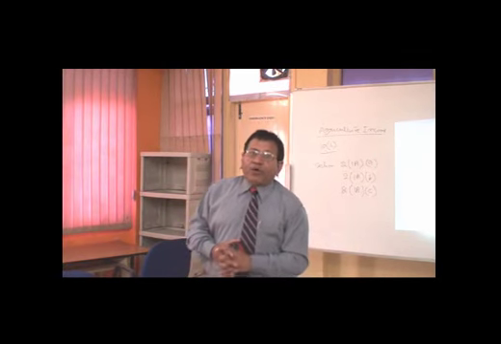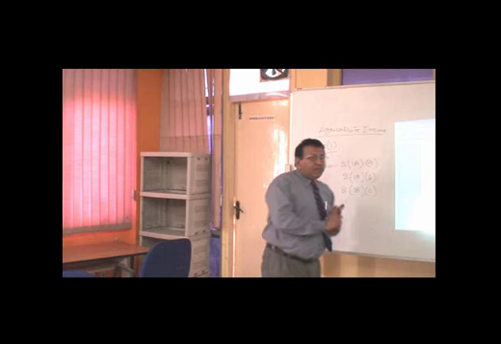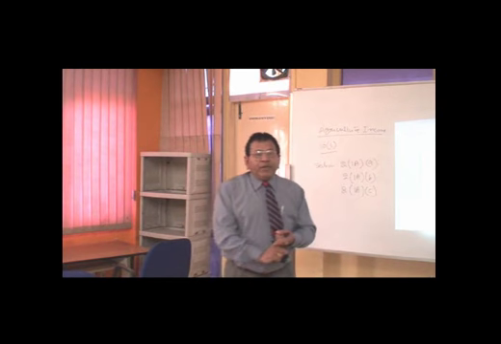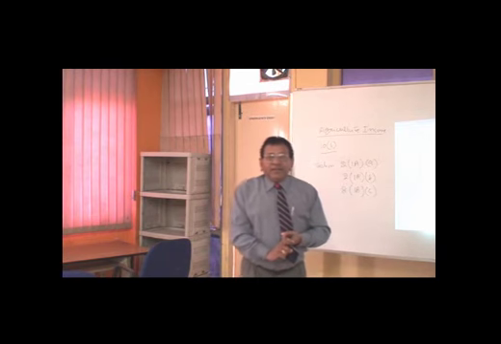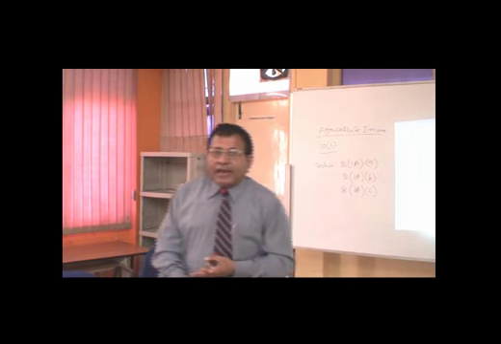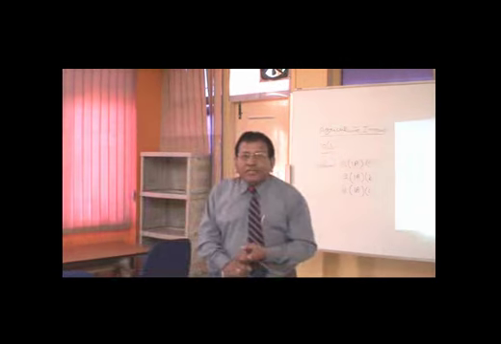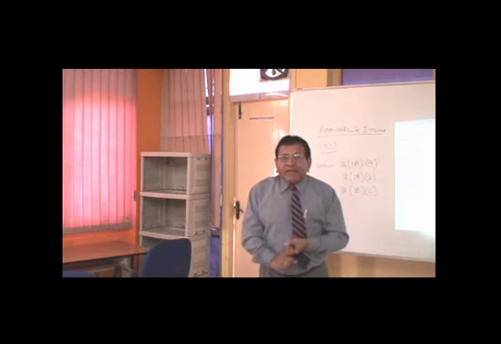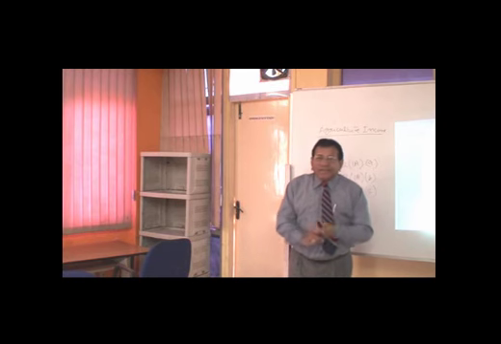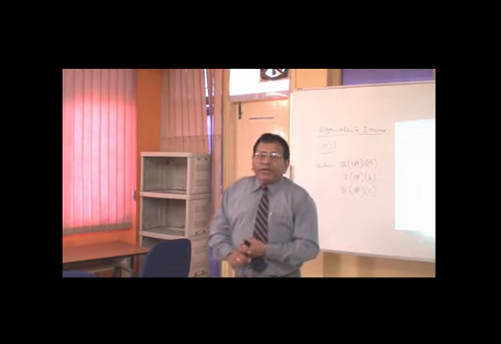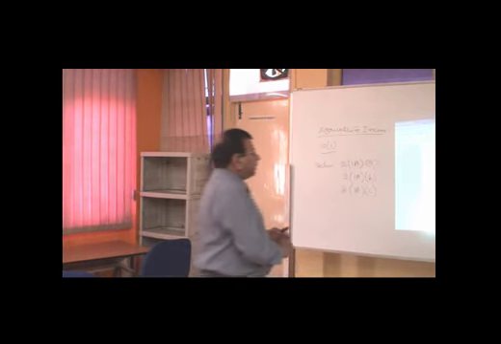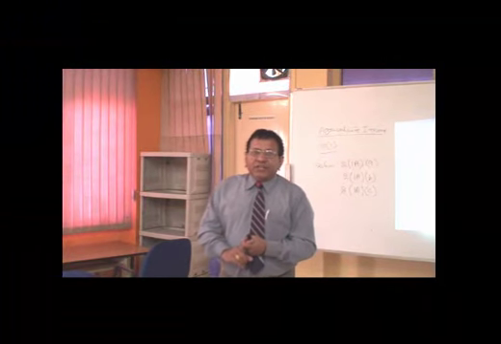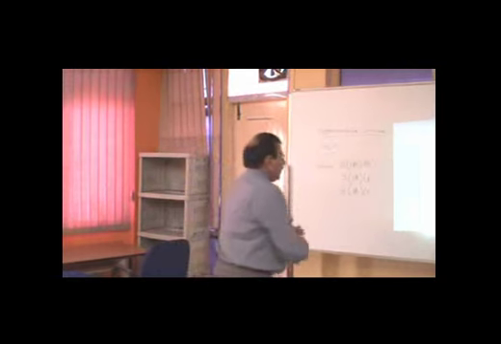Here three things are very important. Number 1, the income should be derived from the land. Number 2, the land should be situated in India. Number 3, the land should have been used for agricultural purposes. If all these three conditions are there and the assessee is deriving any amount, whether in cash or in kind, it will be deemed to be agriculture income and it will be exempt from tax. So this is the first part of the definition explained by the relevant section.